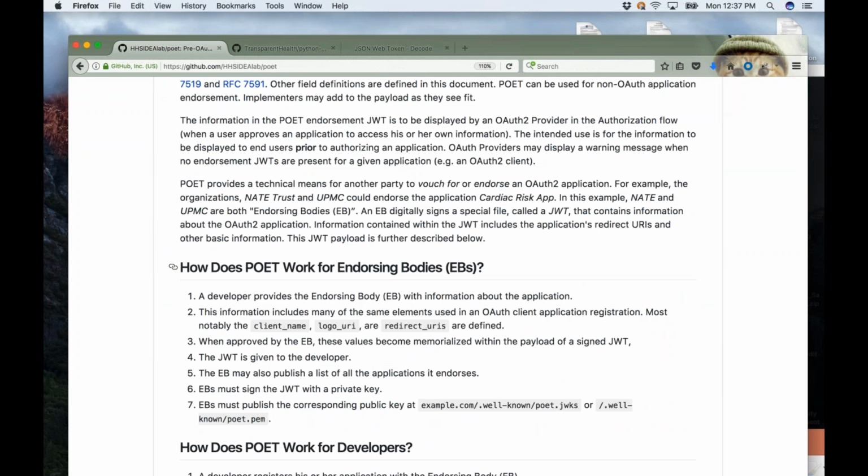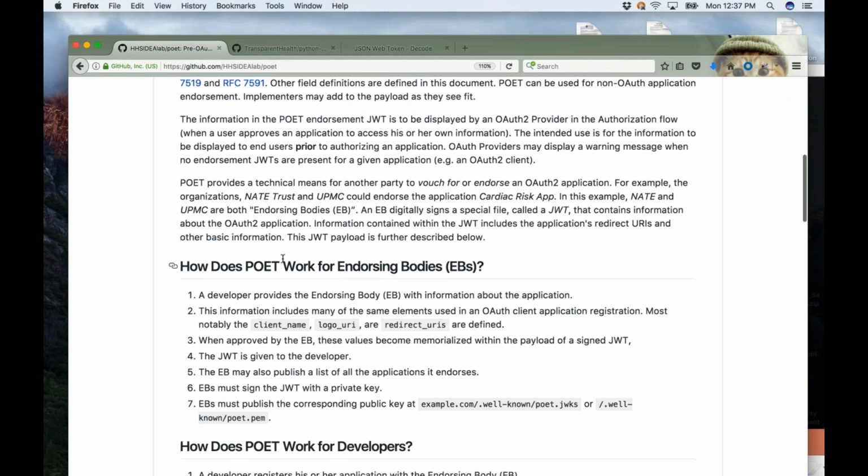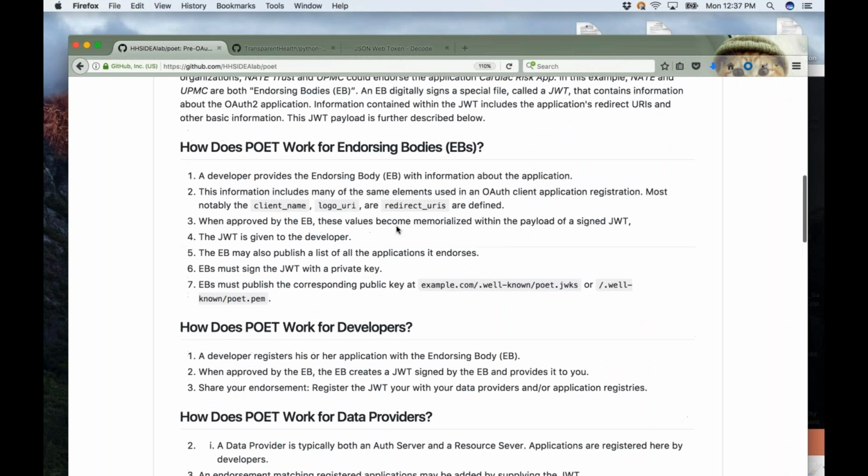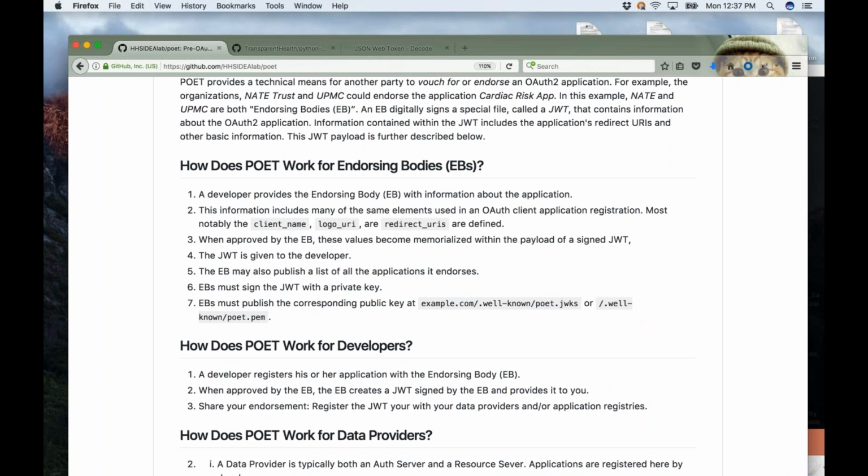There's essentially three actors. There's an endorsing body, a group that would endorse an app, and then there's a developer, and then there is a data provider. So in a nutshell, the endorsing body is the organization that gets information from the developer. They generate a JWT, they sign this document with a private key, and they put the public key at a well-known URL so that the signature can be verified at any time.